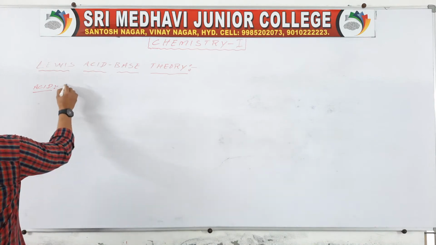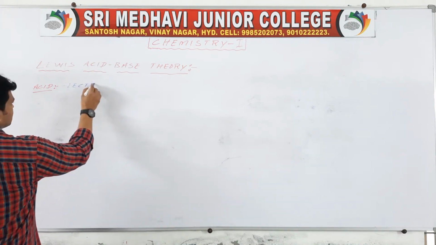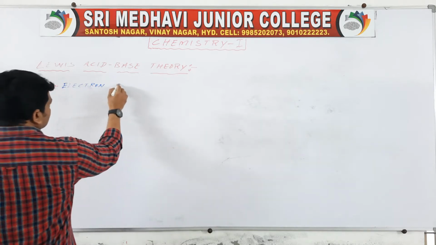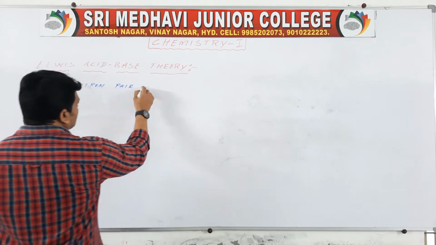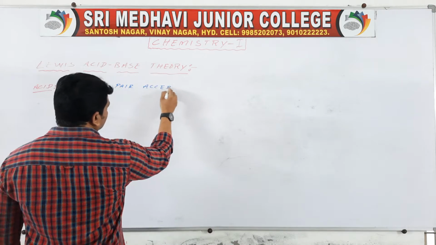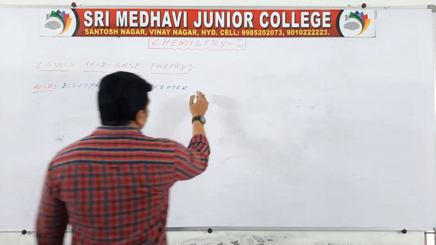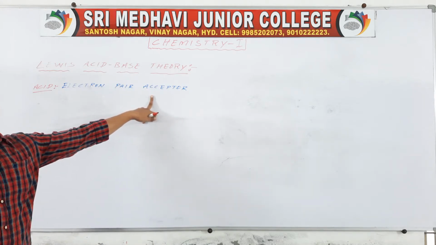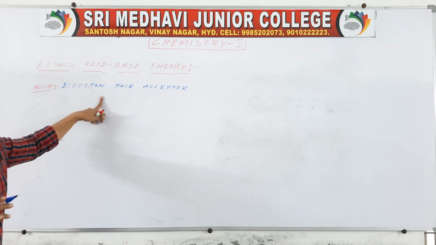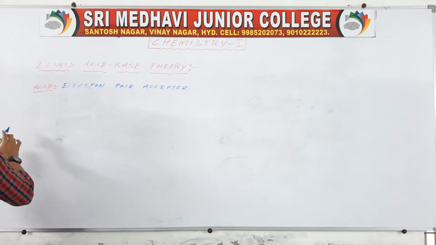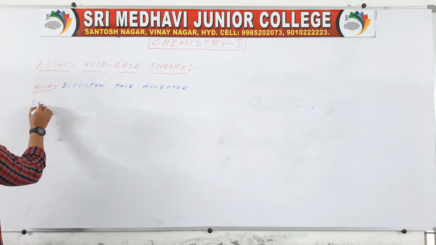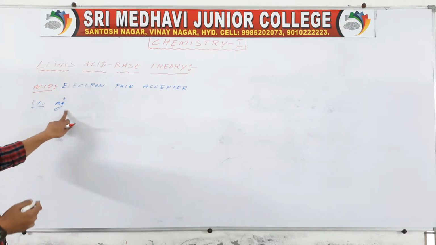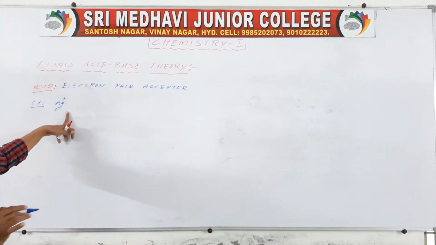Electron pair acceptor, electron pair acceptor is called acid. Simply we may say. Okay. For example, Ag plus cation, it acts as an acid.